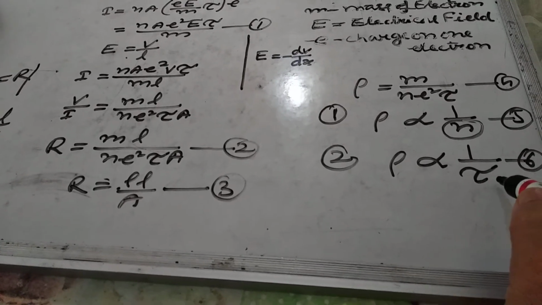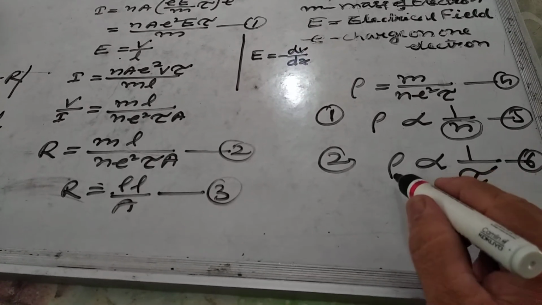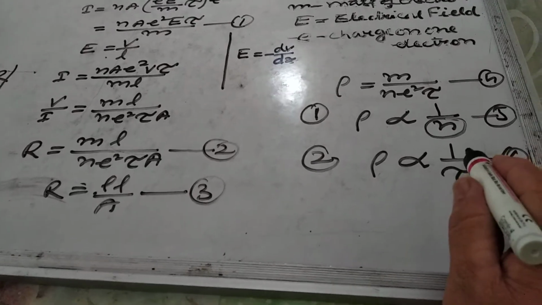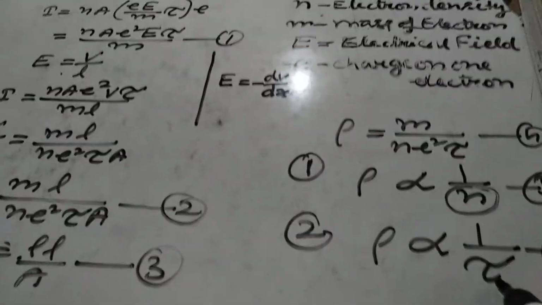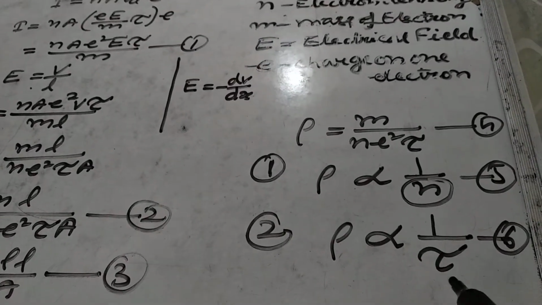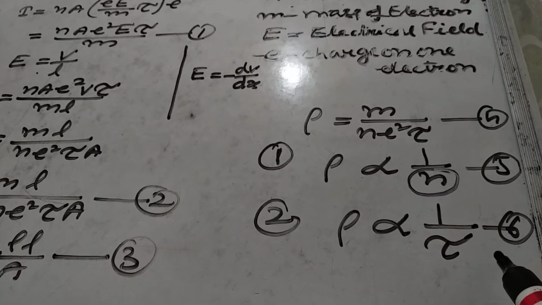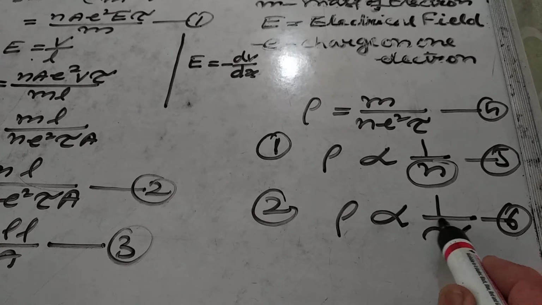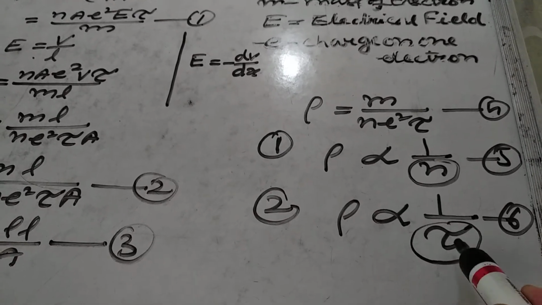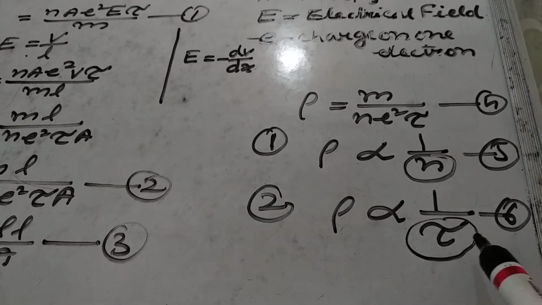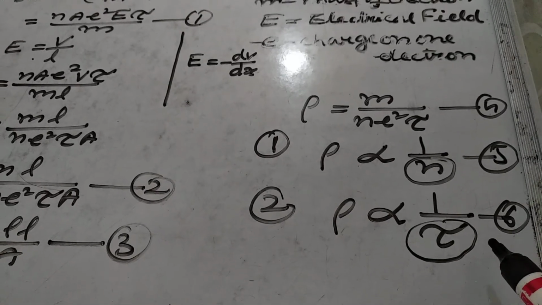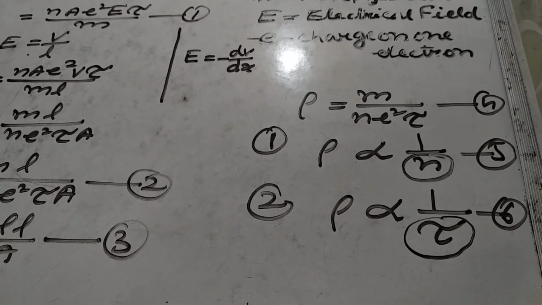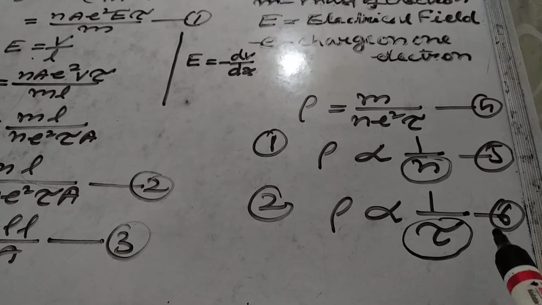From equation number 6 it is clear that the resistivity is inversely proportional to the relaxation time τ, and the value of τ decreases with the increase in the temperature of the conductor.